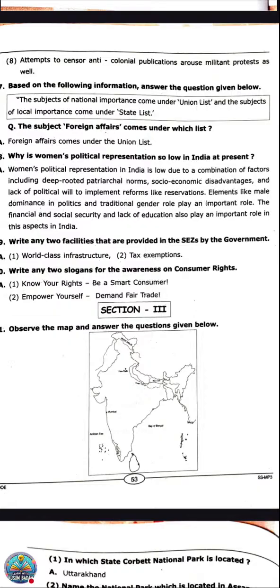The next one, write any two facilities that are provided in SEZs by the government. So here, world-class infrastructure and tax exemptions. See, what are the facilities provided by the government? World-class infrastructure. So now they are concentrating on increasing or developing the infrastructure. And the next one, tax exemptions.